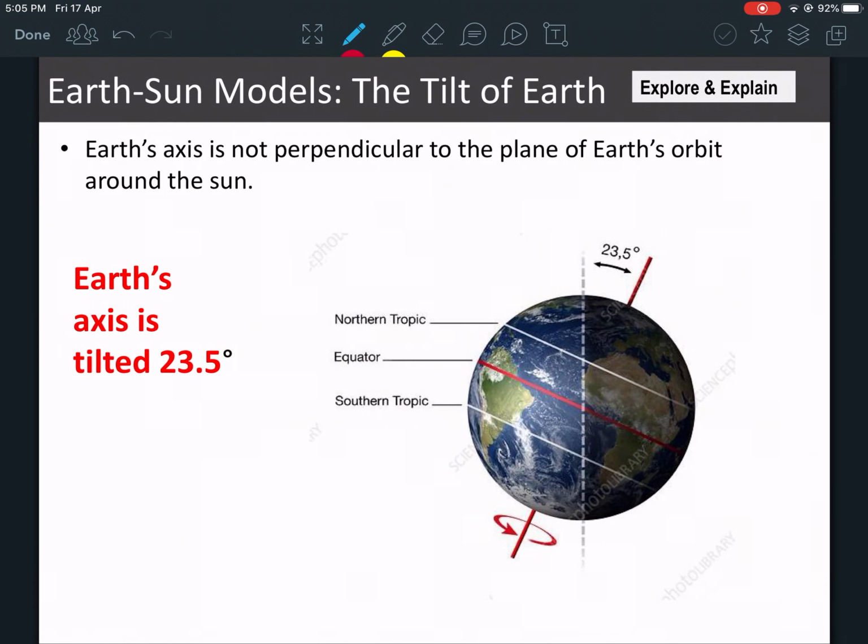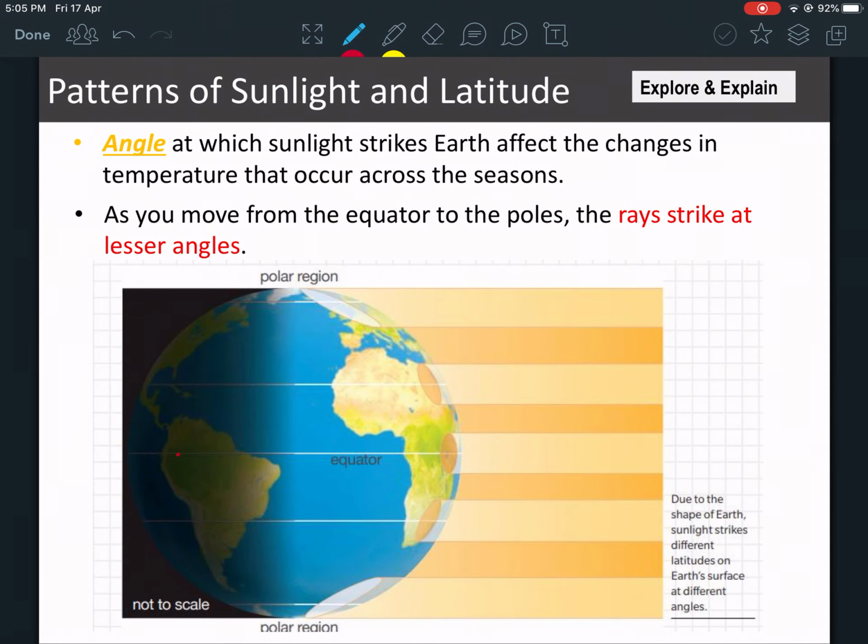Okay, that's it for today. The sun hits at different areas in different angles and different intensity. Okay, that's it for today. If you have any questions, please ask. Thank you.